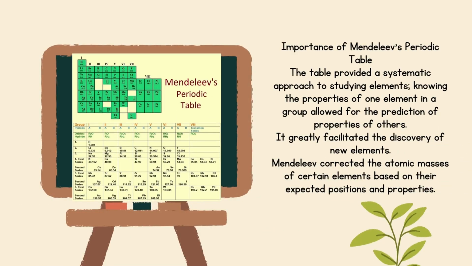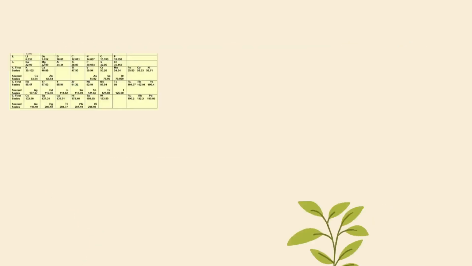Importance of Mendeleev's periodic table. The table provided a systematic approach to studying elements. Knowing the properties of one element in a group allowed for the prediction of properties of others. It greatly facilitated the discovery of new elements. Mendeleev corrected the atomic masses of certain elements based on their expected positions and properties.